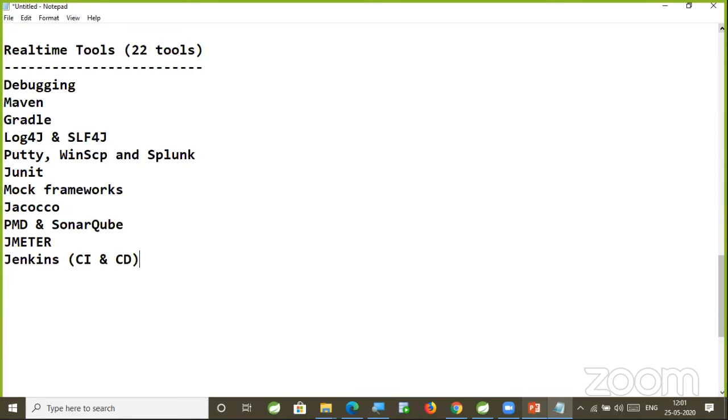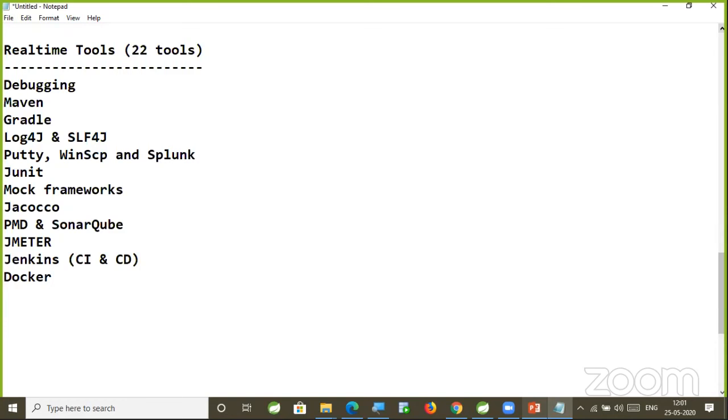How to deploy your project to multiple servers at a time? That we are going to achieve by using Jenkins, right? Jenkins is continuous integration and continuous deployment tool. Lot of knowledge we are going to get related to Jenkins. Jenkins is the main tool for the DevOps engineer. But after attending my Jenkins class, you can talk to any DevOps engineer related to this Jenkins. They can't answer your questions. So that much knowledge we are going to see, because from last 5 years, I am working with this Jenkins in my projects development.